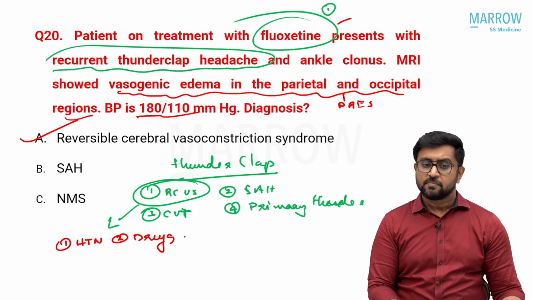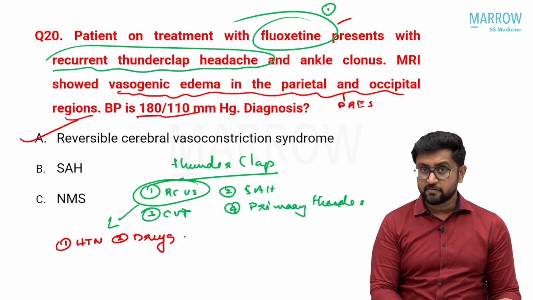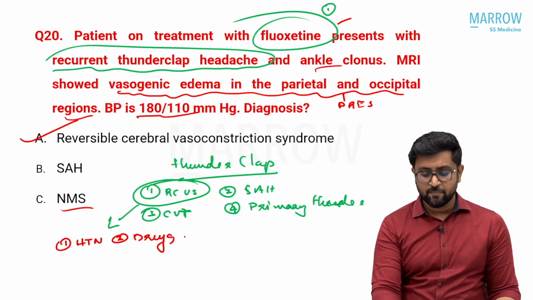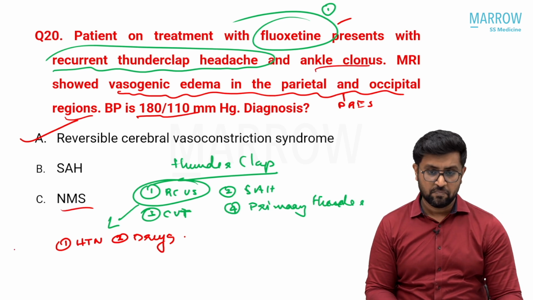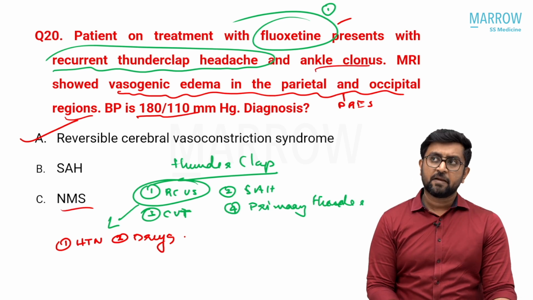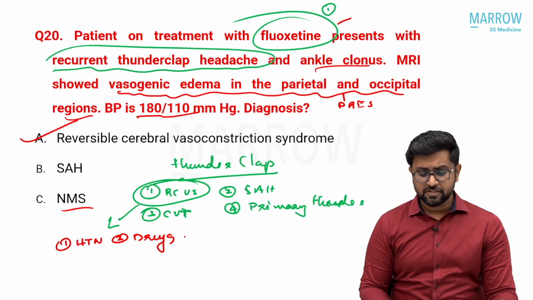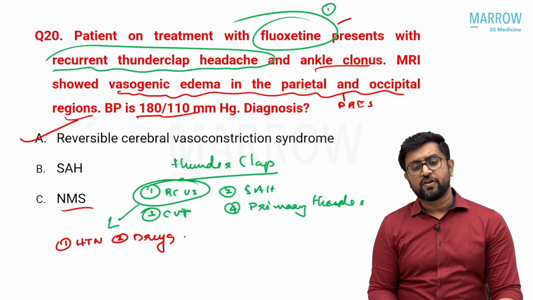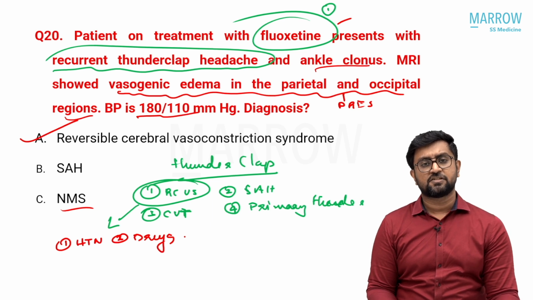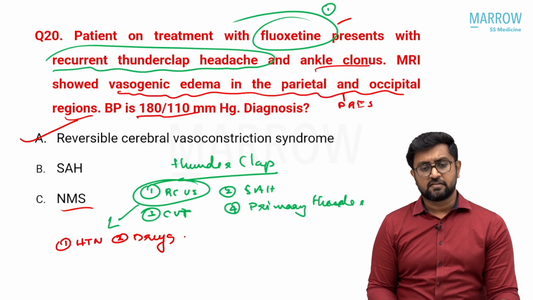Why is it not SAH? They have not shown an SAH in the MRI. That is a simple answer. NMS, they have given some angles to confuse you with NMS, but there may be some NMS component, but whatever they have given in the history, an MRI finding is favoring reversible cerebral vasoconstriction syndrome, that is classically seen with your SSRIs and SNRIs.